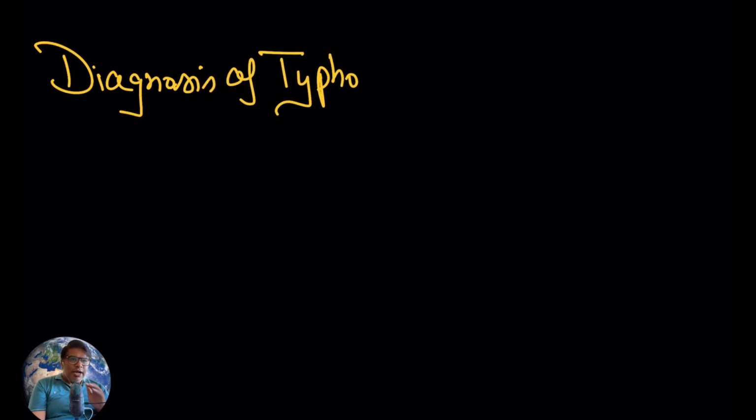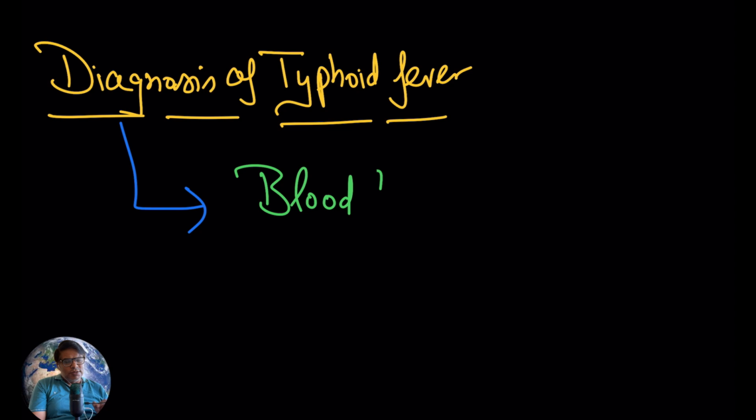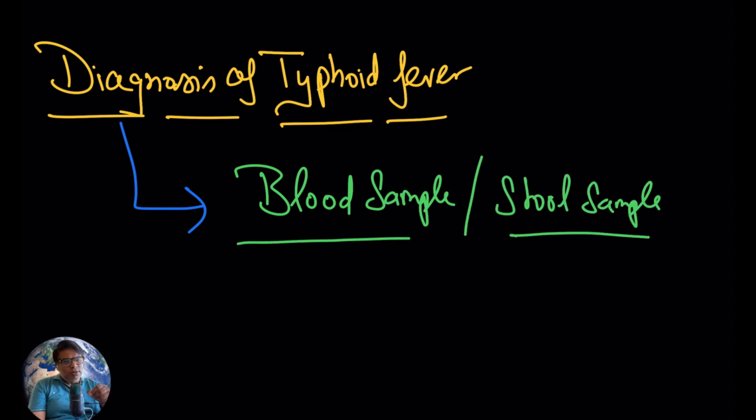Now here, if you see, the diagnosis of typhoid fever is quite simple nowadays. The doctors are going to prescribe some kind of test. Generally the lab test involves testing of blood samples and testing of stool samples.